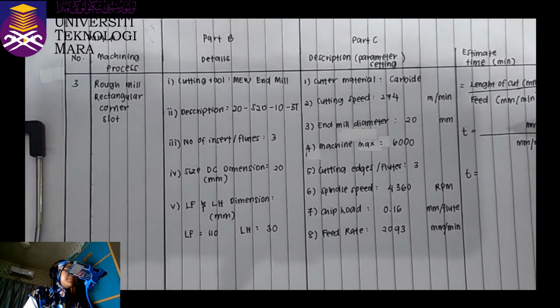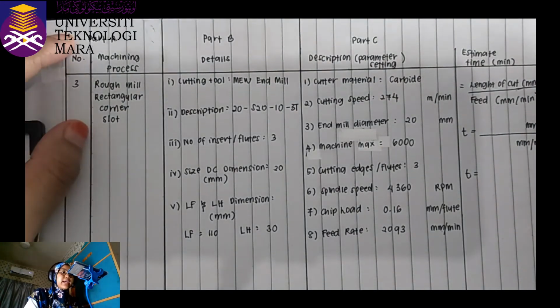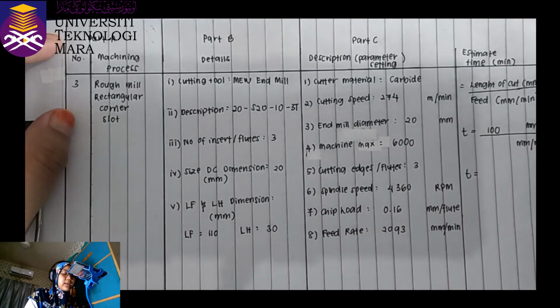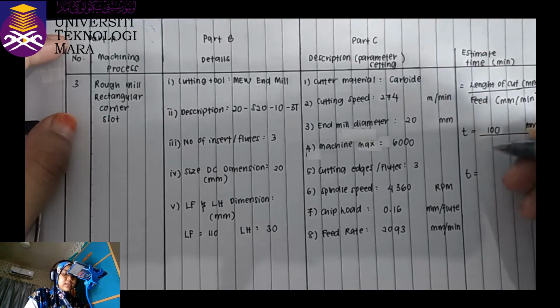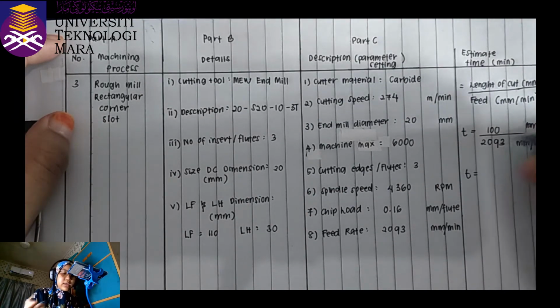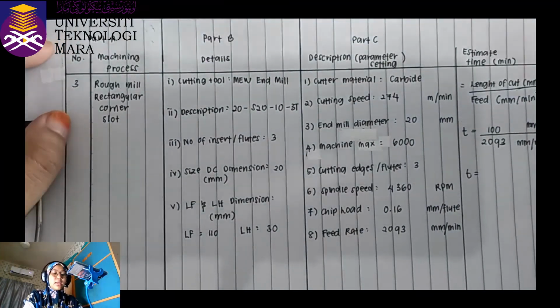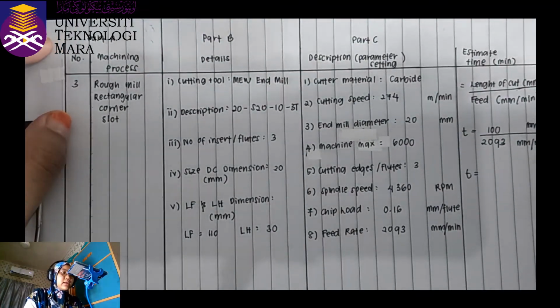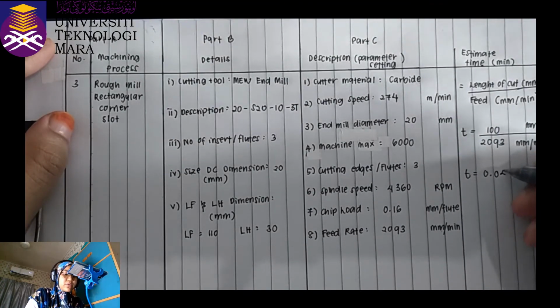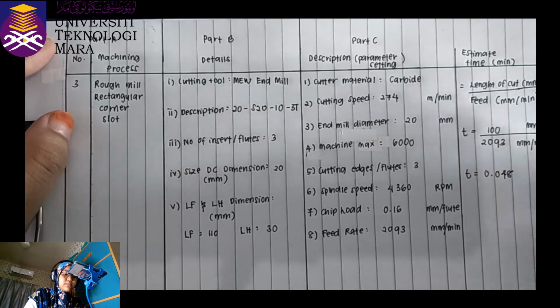So the length of cut here is 100, and the feed rate is 2093. Then we divide it and we get the answer, which is 0.048 minutes.